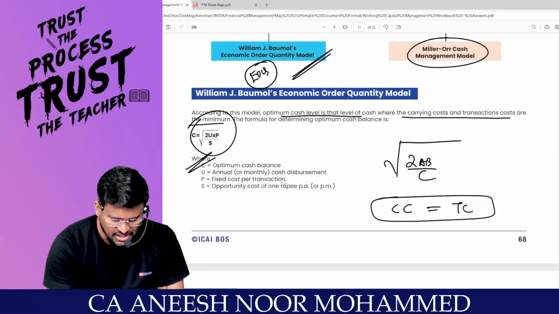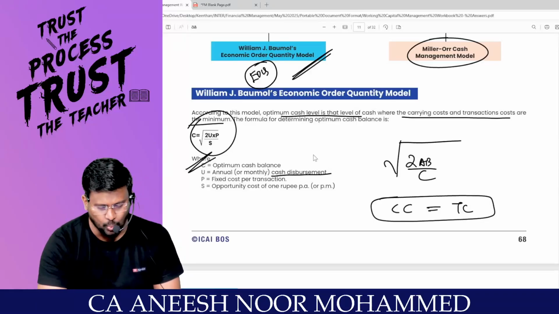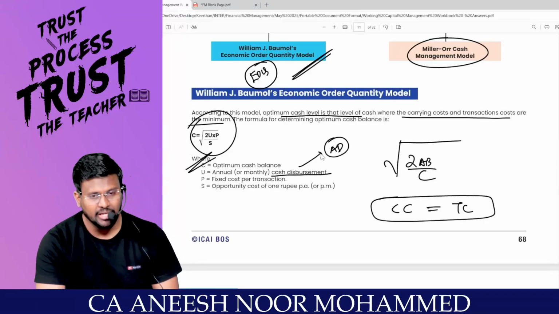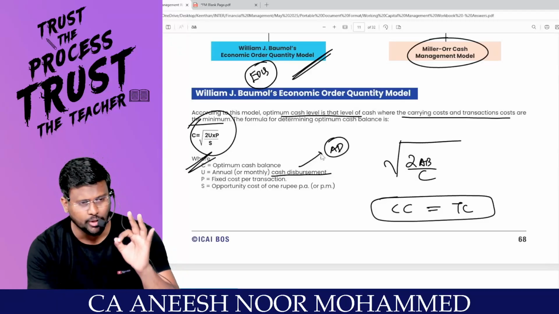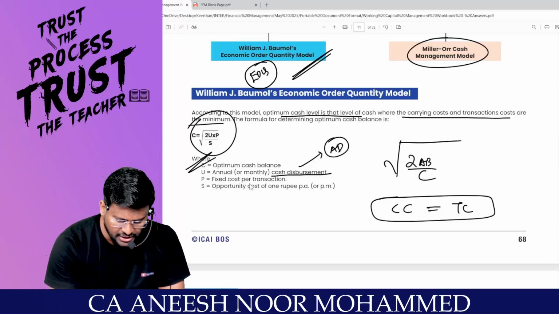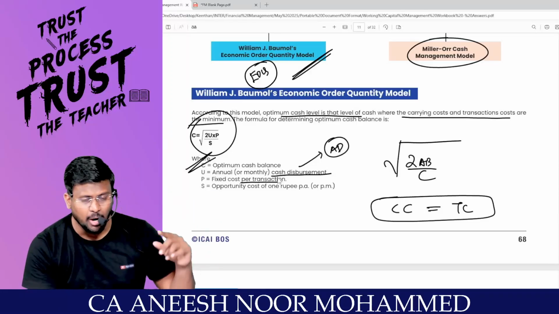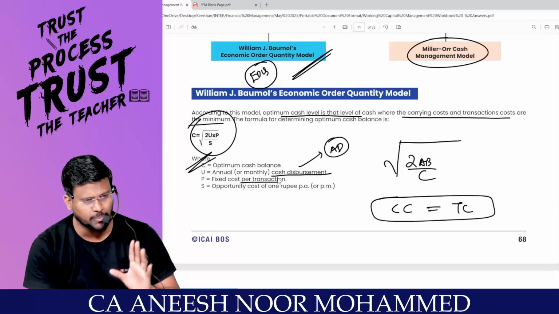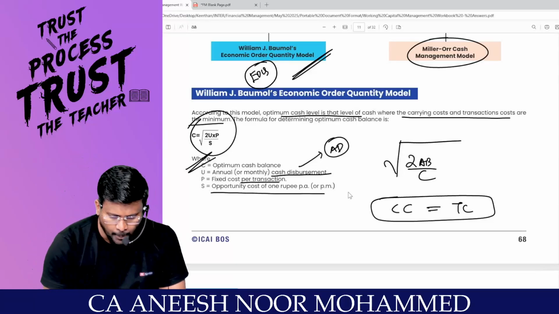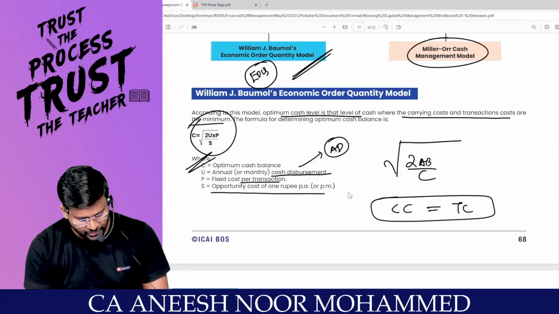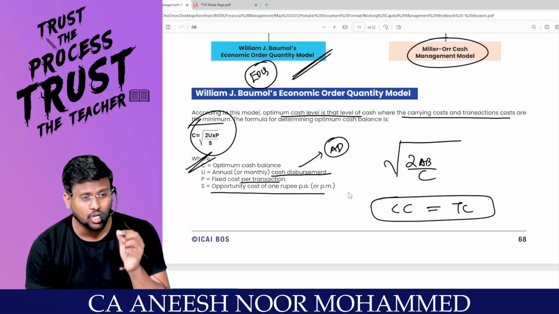Sir, A stands for annual cash disbursement. You check what is the annual demand of the cash. In a year, how much annual cash you are going to disburse. B stands for fixed cost per transaction. In order to withdraw money from the bank, every time how much the bank is charging, that's the fixed cost per transaction. And C stands for opportunity cost of 1 rupee per annum. That means carrying cost per unit per annum.